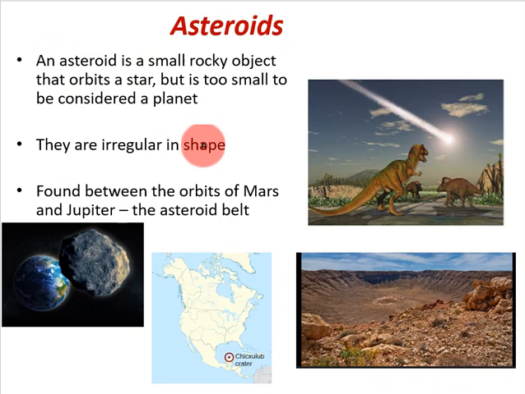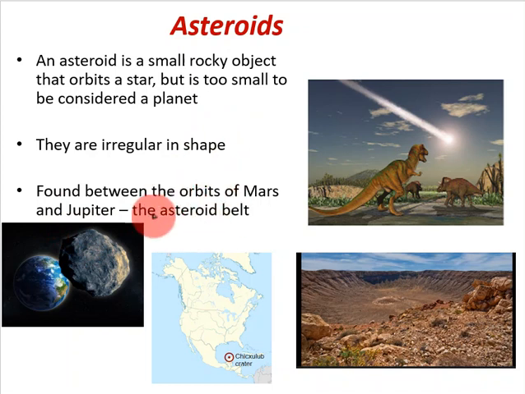Other celestial bodies that you'll find when you look out into space are what are called asteroids, and I mentioned the asteroid belt that's just the far side of Mars. An asteroid is a small rocky object that orbits a star, and it's too small to be considered a planet. They're irregular in shape, so they're not spherical, for example, and they're found between the orbits of Mars and Jupiter in the asteroid belt.